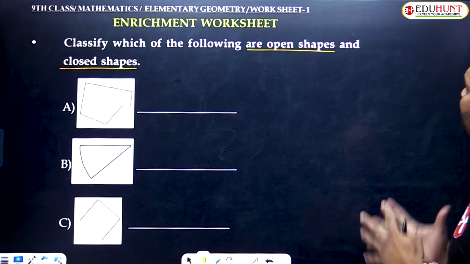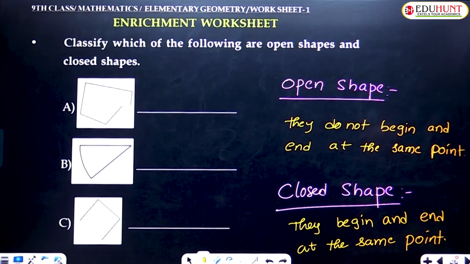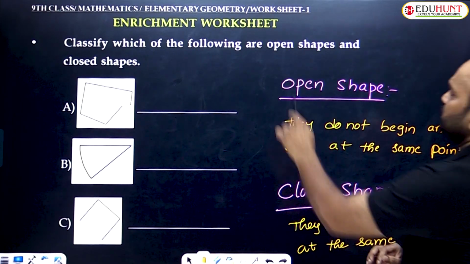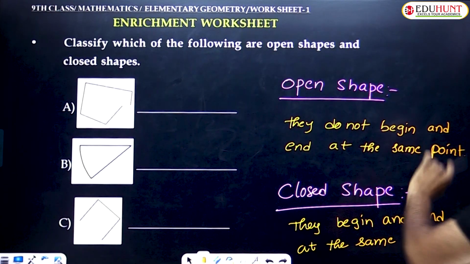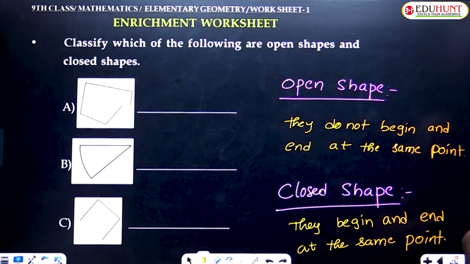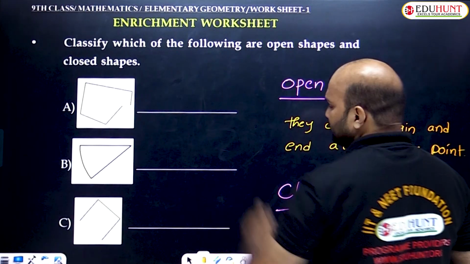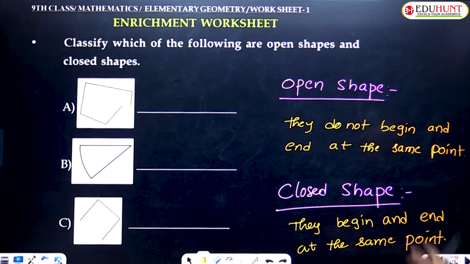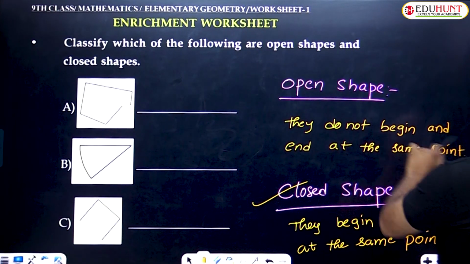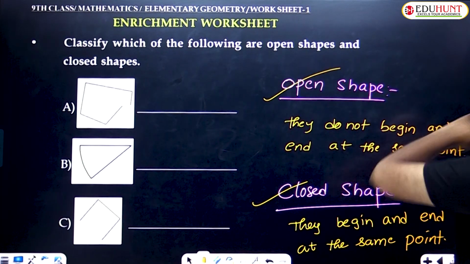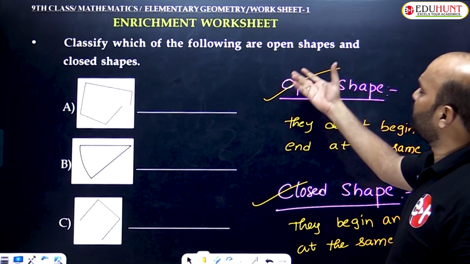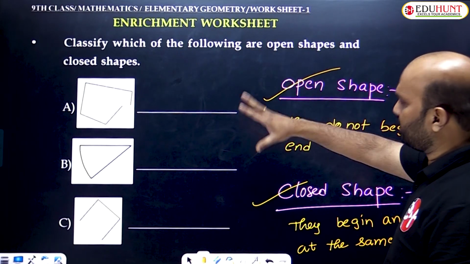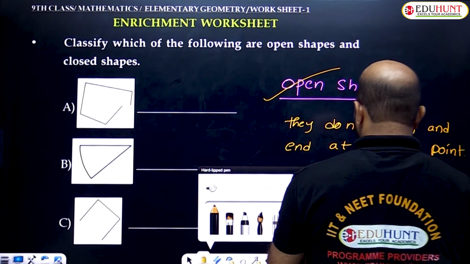What is the definition of an open shape? Open shapes do not begin and end at the same point, meaning the beginning and ending are different. What is a closed shape? They begin and end at the same point, so the beginning point and ending point are the same. That is called a closed shape. If the beginning and ending points are different, that is called an open shape. But in that question, what am I asking? Open shapes and closed shapes. So you could write the answer directly, but clearly we need to verify it.